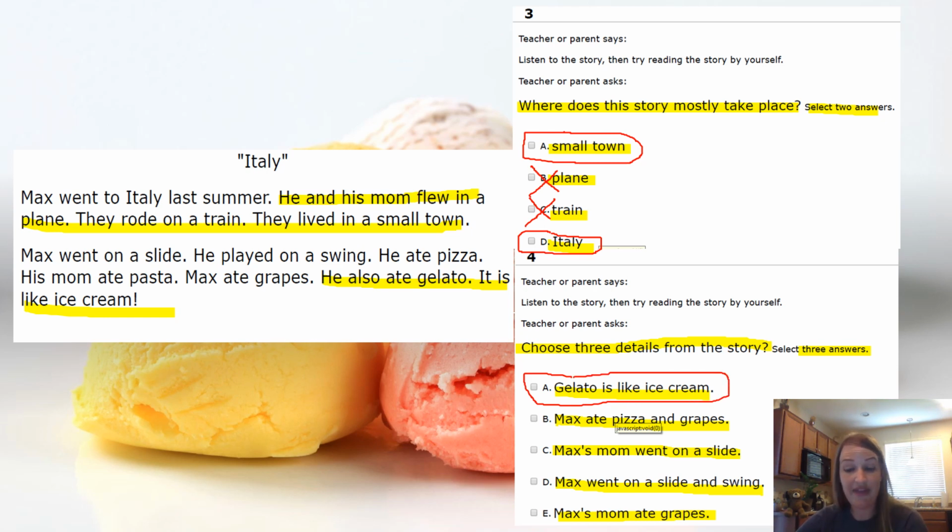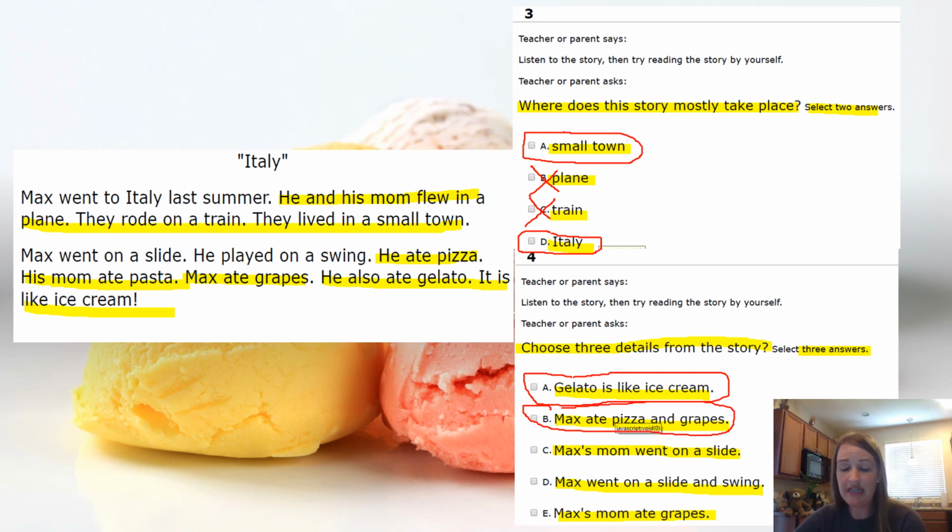Did I read about that in the text? I did. It says here that he ate pizza, his mom ate pasta, Max ate grapes. So we can say, yeah, Max ate pizza and grapes is a detail from the story. I'm going to circle it.